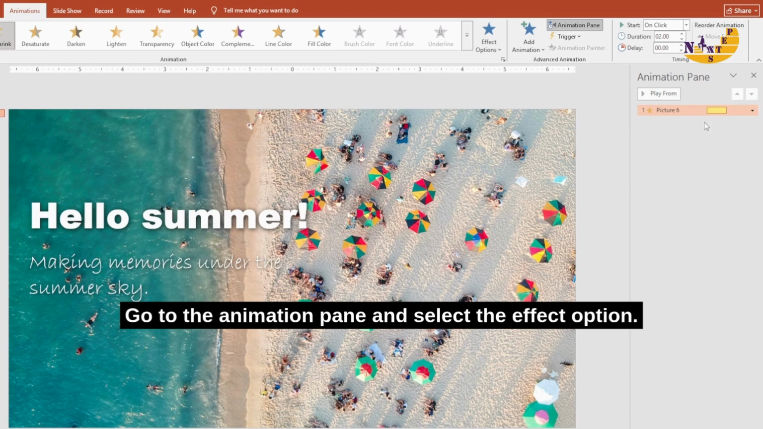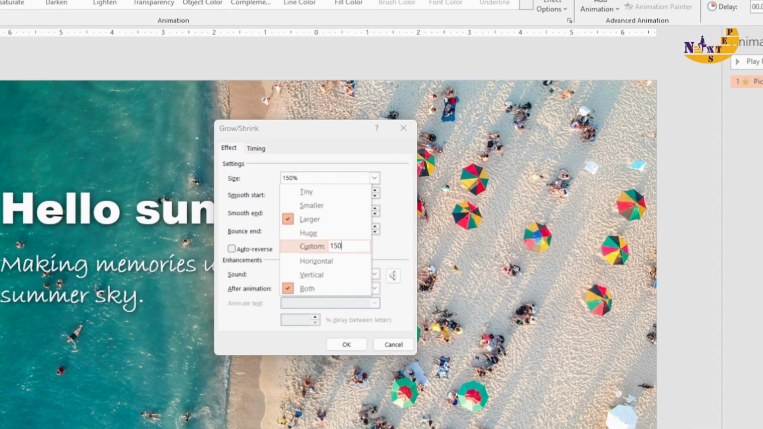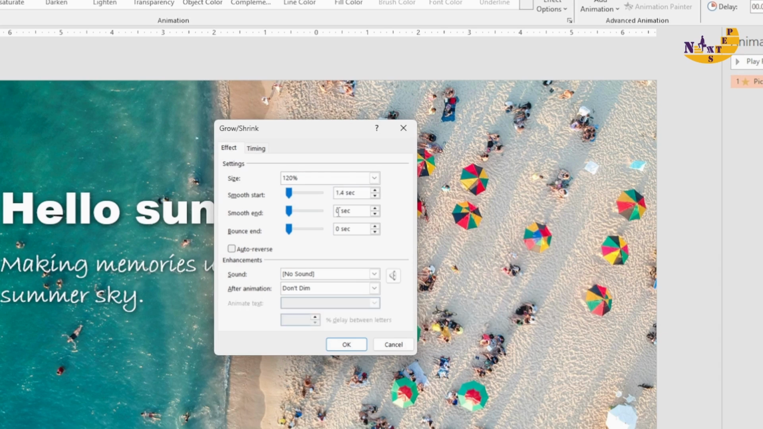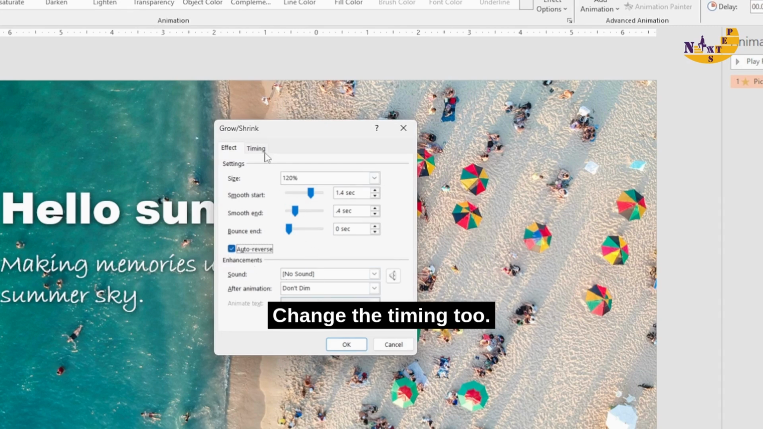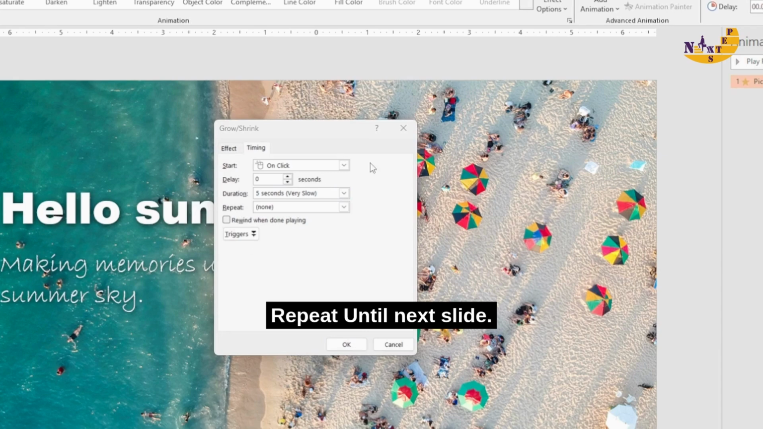Go to the animation pane and select the effect option. Set size to 120%. Smooth start to 1.4 seconds. Smooth end to 0.4 seconds. Check auto reverse. Change the timing: change the duration to 5 seconds. And repeat until next slide.